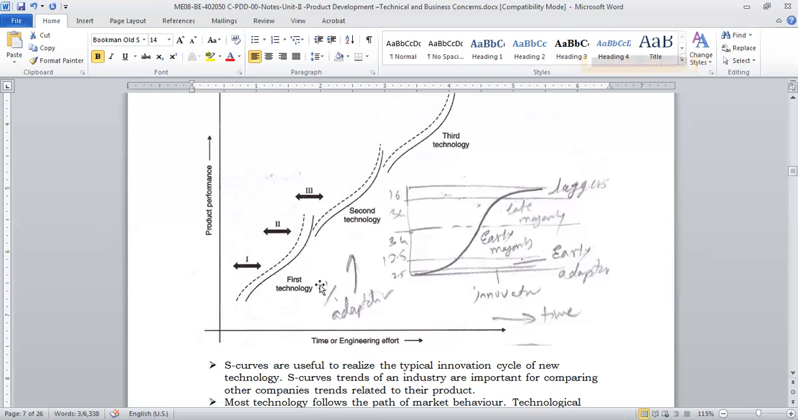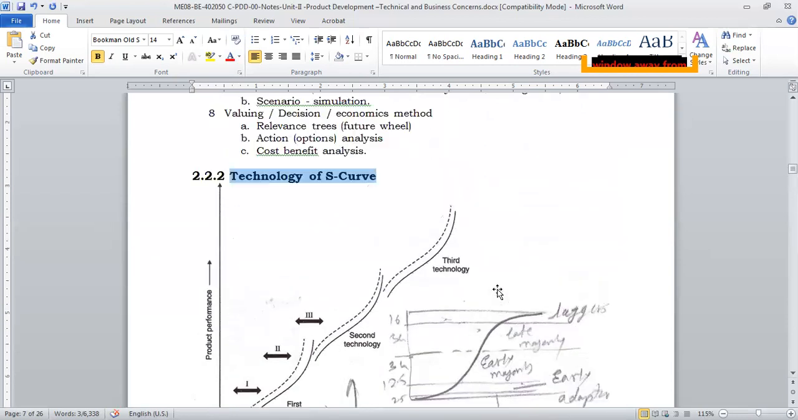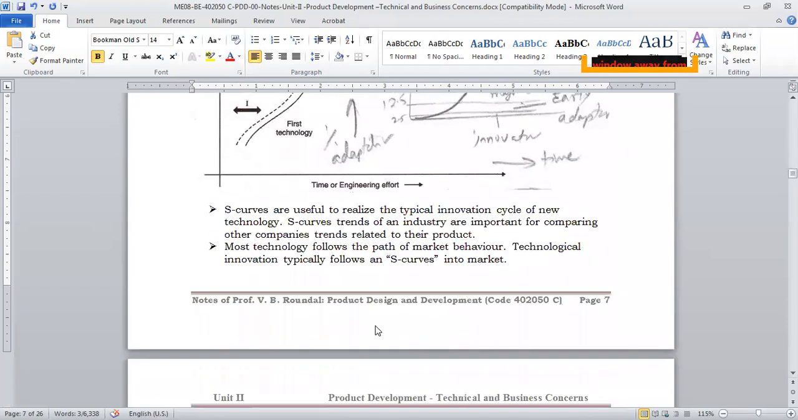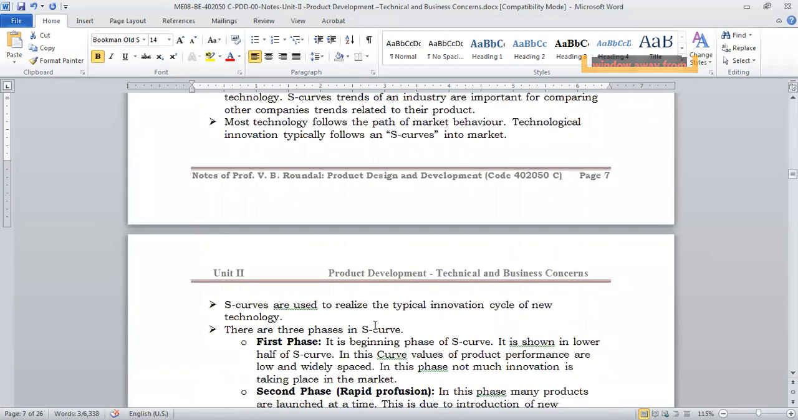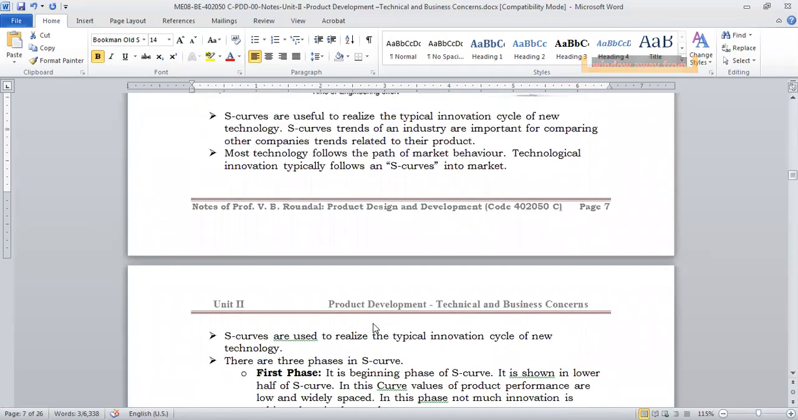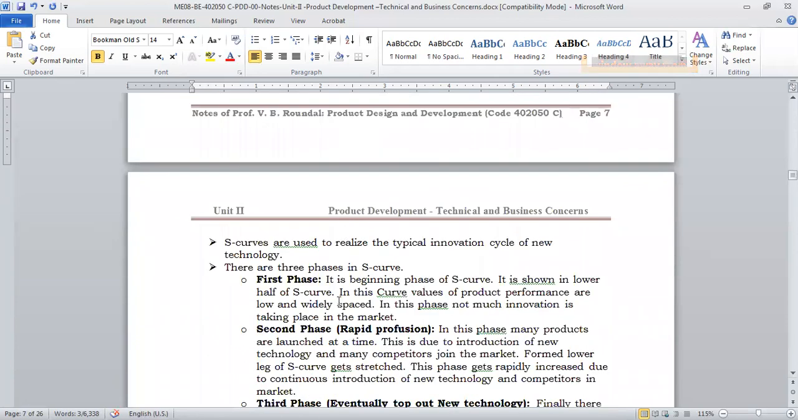Take any technology, like 2G, 3G, or printing technology. It will have initial stages, then a lot of growth, then maturity, and then it will be out of the market. This type of plotting of the life cycle of a product is called the S curve. The S curve is used for the analysis of the market.